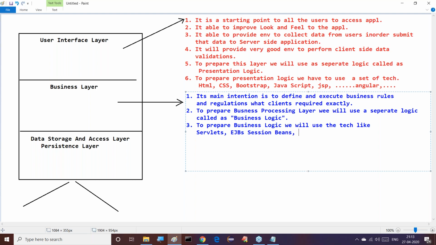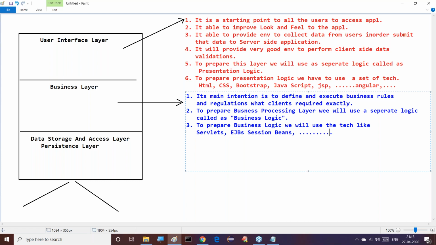EJB session beans exist. Understand my point clearly now? Right, sir. EJB session beans and servlets like this. In some other situations, we might use DAOs also. Like this, more and more components exist.